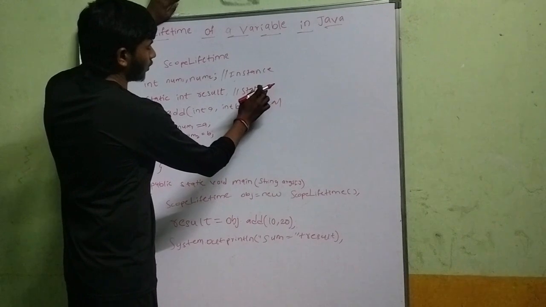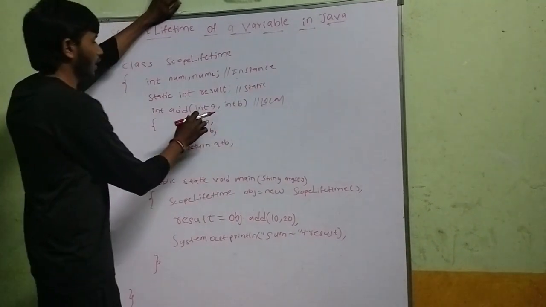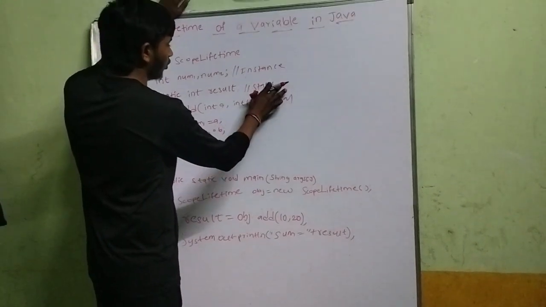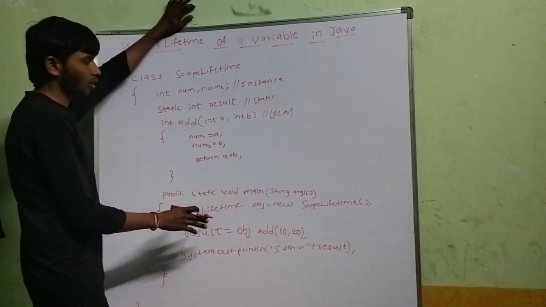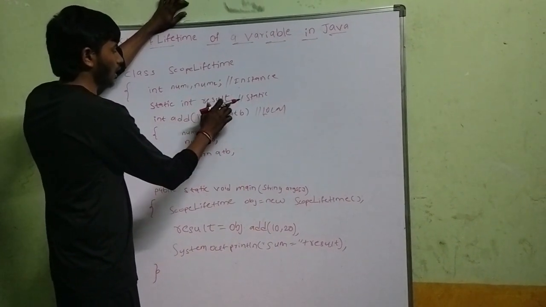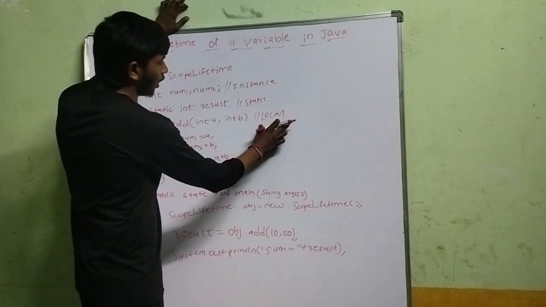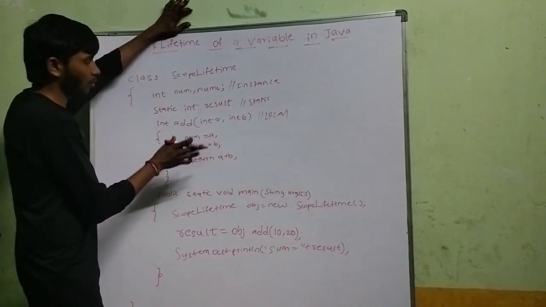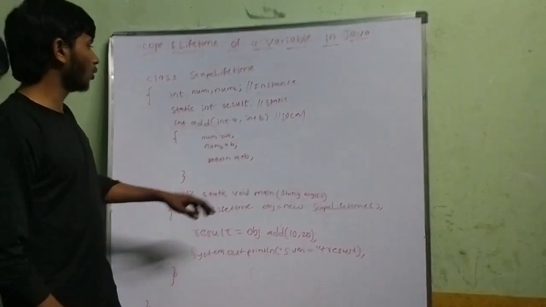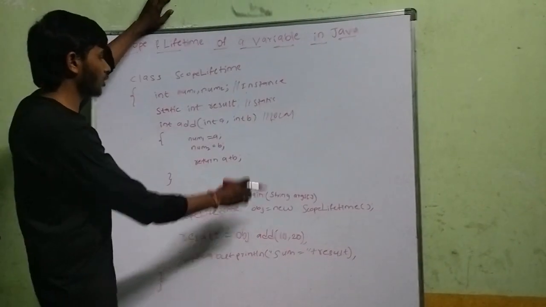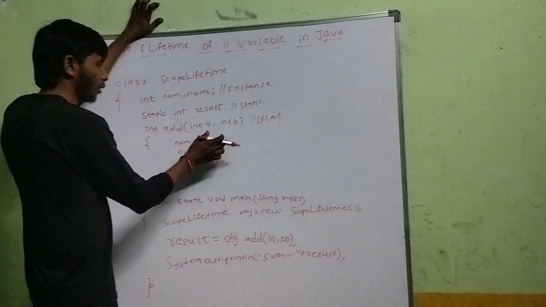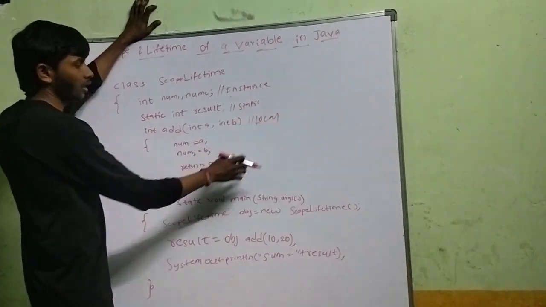Here the scope of the static variable is that it can be accessed throughout the class, and the lifetime of the static variable is until the program completes; until the end of the program, the static variable is still alive. The scope of the local variable is inside the particular block where it is declared, and the lifetime of the local variable is as long as the control stays in that block. The variables declared in the block are alive only there.